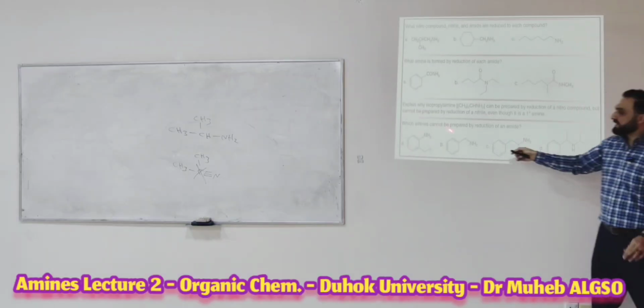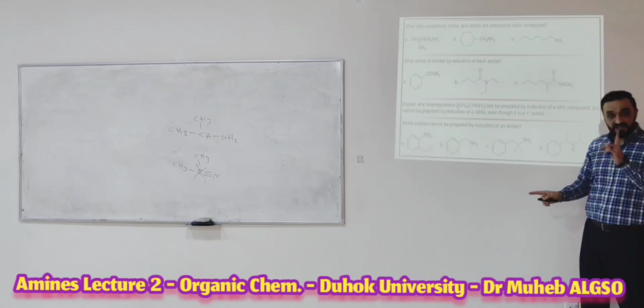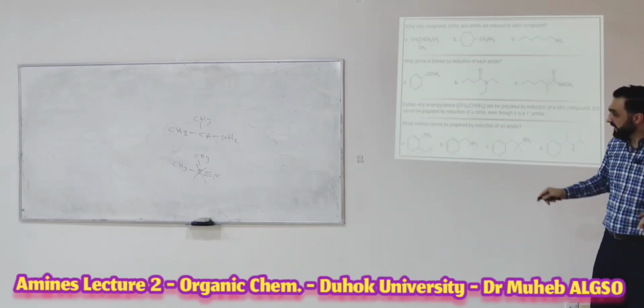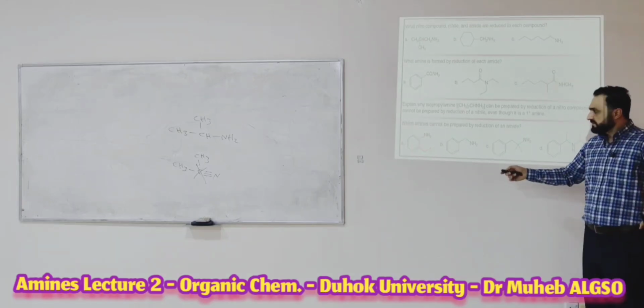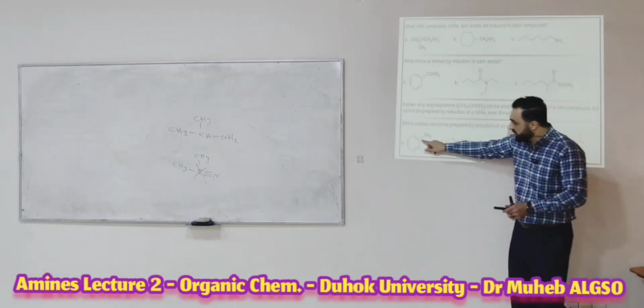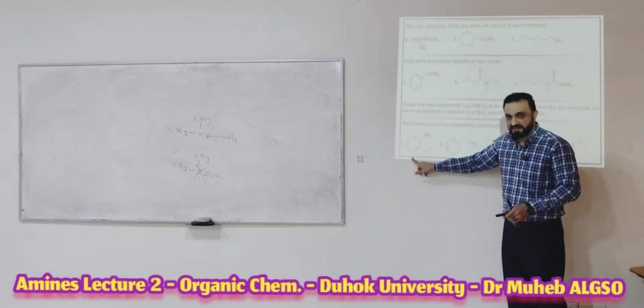Now, which amine cannot be prepared by reduction of an amide? Can this be prepared by reduction of an amide? No. Why? Because there is no carbon directly bonded to the nitrogen. It is just aromatic here.